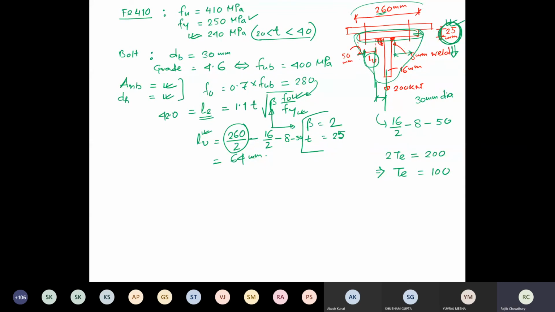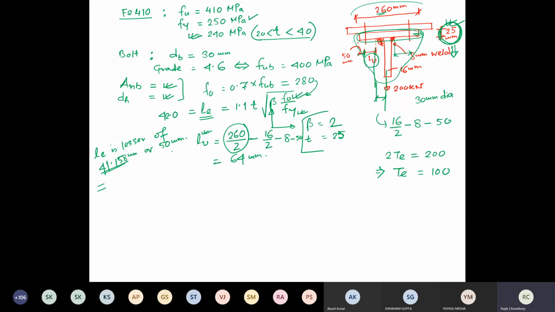So LE is the lesser of 41.158 mm or 42 or 50 mm. 41.582 means I have considered 42.